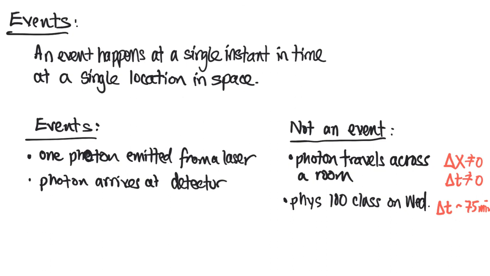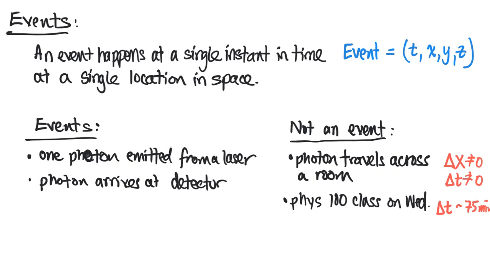So think about events. Just take a minute and think of a few events that actually qualify as an event in the lingo of special relativity. Any event or example that you came up with would have to satisfy this idea that an event can be labeled by a single set of four numbers: time, and then the location of the event.